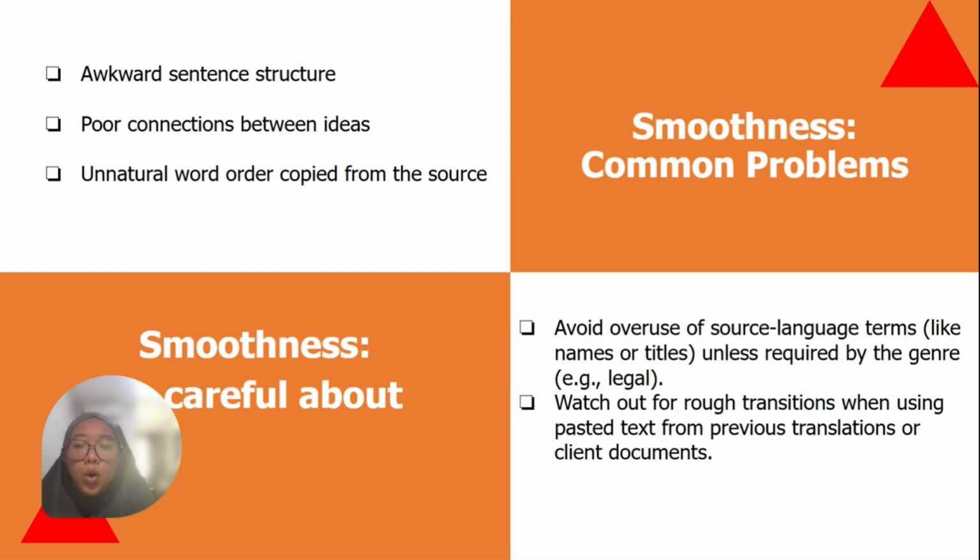This goal is to make the translation easy and pleasant to read, with smooth flow from the start to finish.